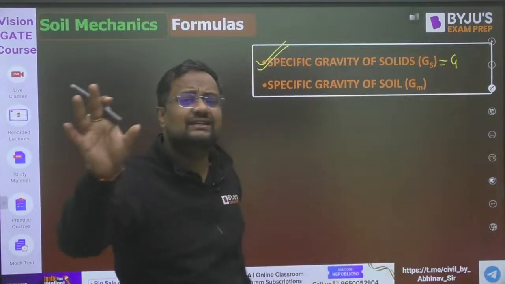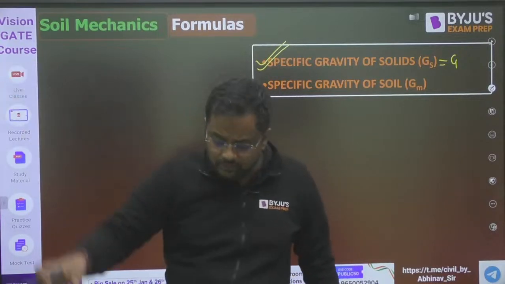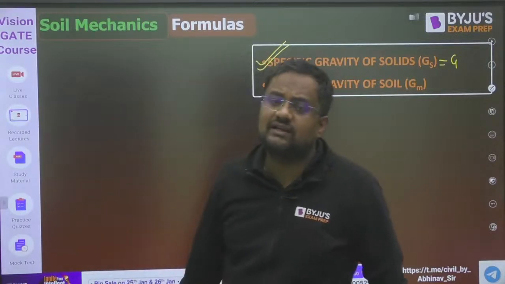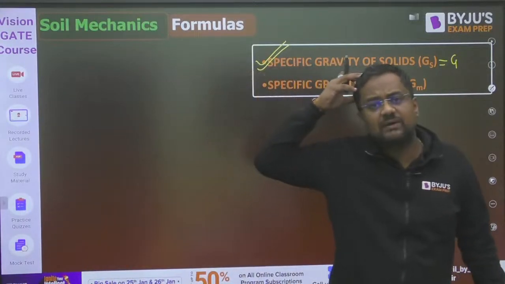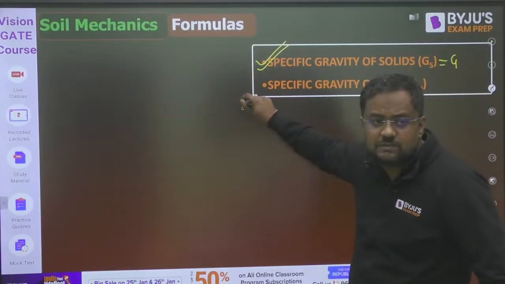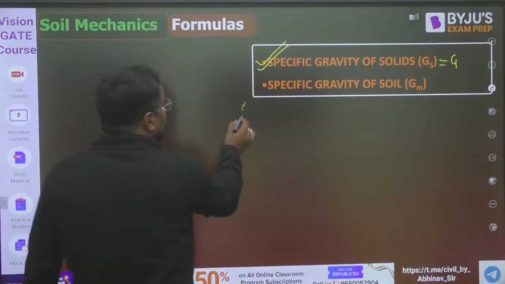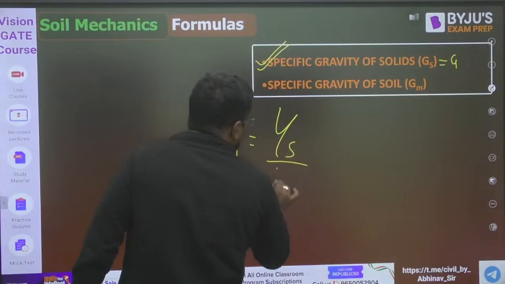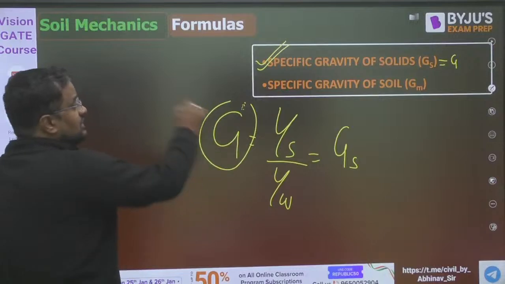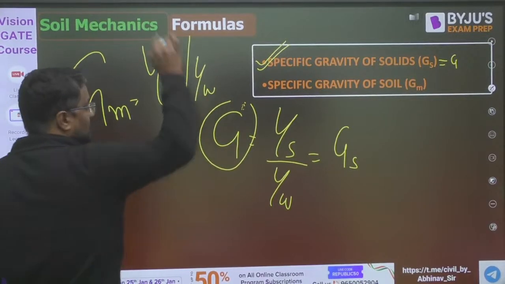Suppose specific gravity is 2. That means that material is 2 times denser than water. Suppose specific gravity of this mobile is 3, then density of this mobile is 3 times of water. Suppose specific gravity of my brain is 0.5, then the density is half of that of water. Suppose the specific gravity of this smart board is 4, then its density is 4 times of water. So specific gravity of solid means gamma of solid divided by gamma of water. It is also represented by Gs, and in soil mechanics we represent it as G only. G means specific gravity of soil. So density of soil is gamma T upon gamma W.